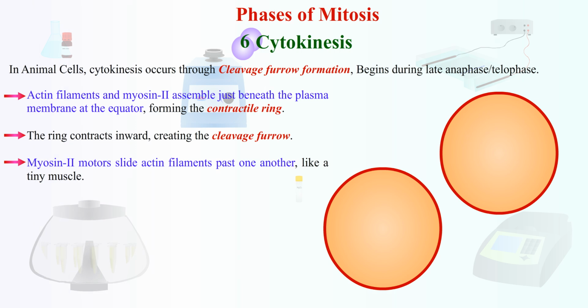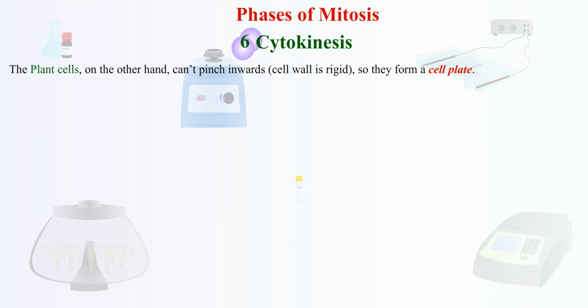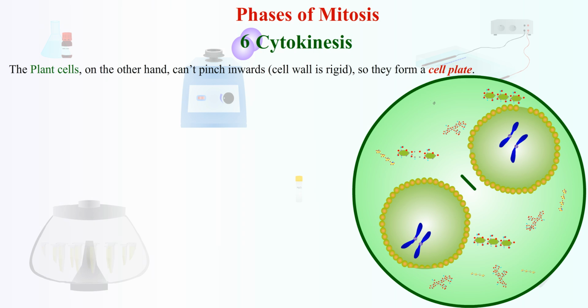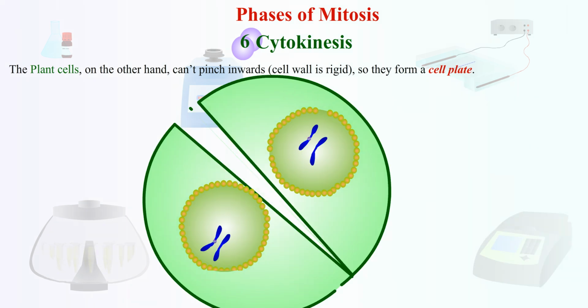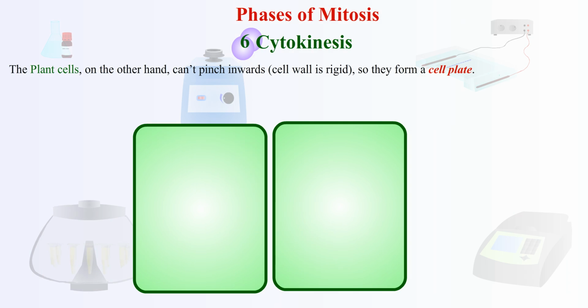At the mid-body, membrane scission occurs. The plant cells, on the other hand, can't pinch inwards since the cell wall is rigid, so they form a cell plate. After anaphase, microtubules and actin filaments form a scaffold called phragmoplast at the equator. Golgi-derived vesicles carrying cell wall precursors like pectins, hemicellulose, and callose are transported along phragmoplast microtubules to the equator. Vesicles fuse via SNARE proteins to form the cell plate. The cell plate expands outward until it fuses with the parental plasma membrane, which develops into a new cell wall